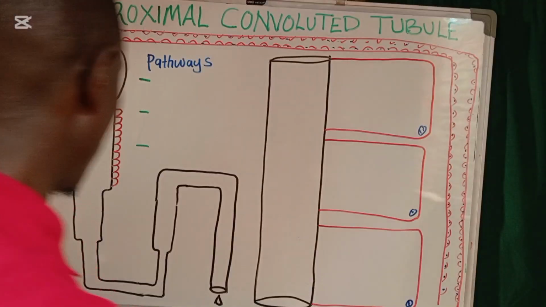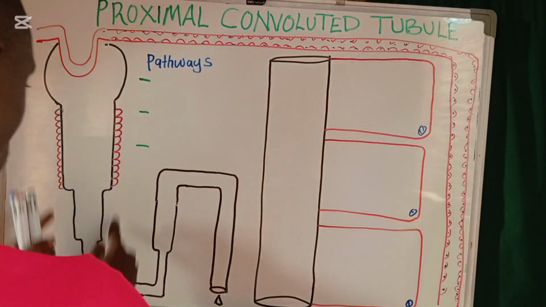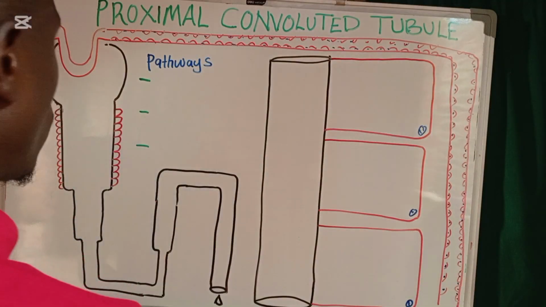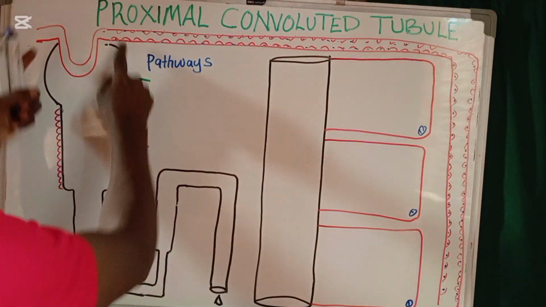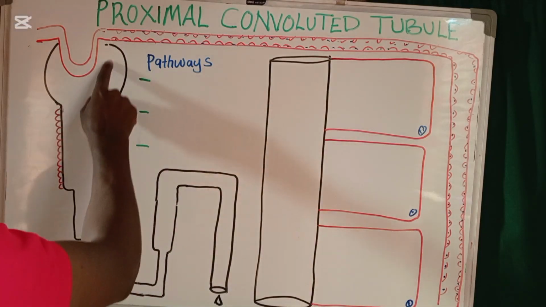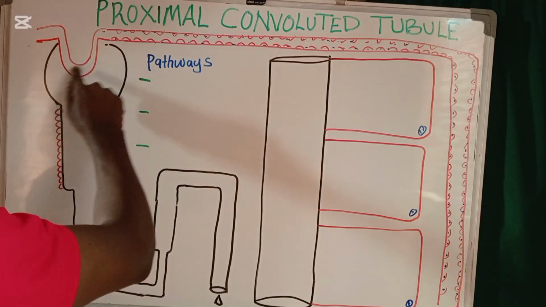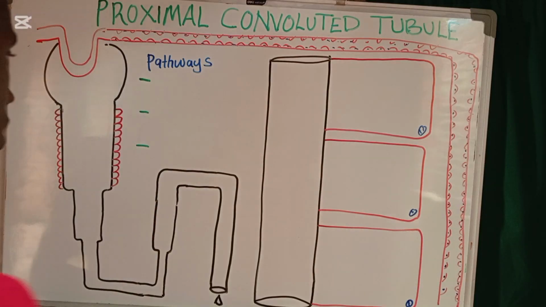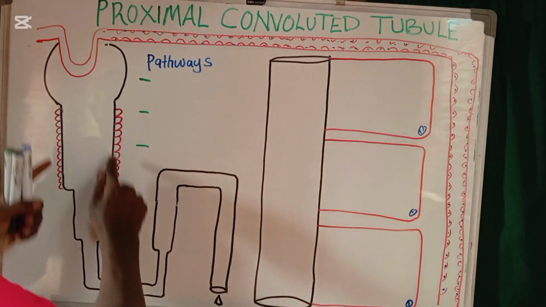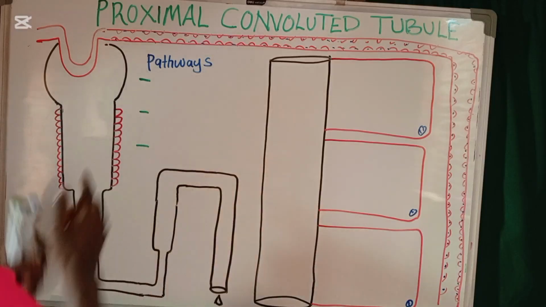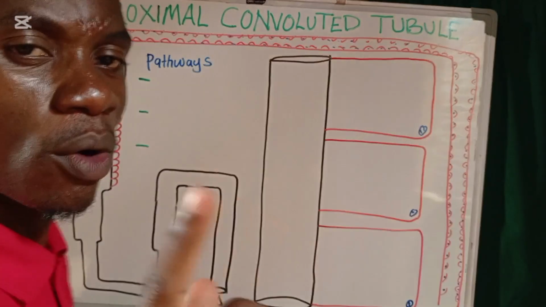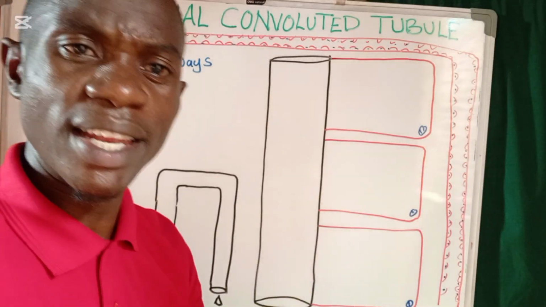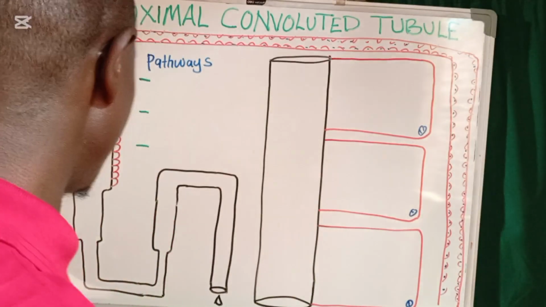Now this is a simplified structure of the nephron. We have this first sac-like structure here, which we call the Bowman's capsule, and of course we have the glomerulus. Then the first convoluted tubule just after the Bowman's capsule is the proximal convoluted tubule, and it's the area of discussion in today's video.